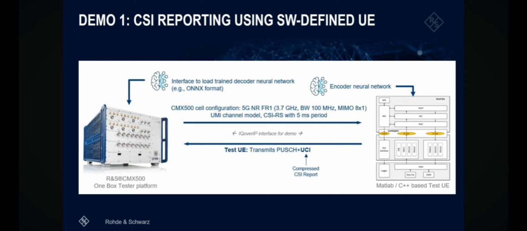Okay, let's unpack this. Today, we're diving into something really fundamental to how your phone talks to a cell tower. Channel State Information Reporting, CSI. Right. And the really exciting part, we're looking at how AI, artificial intelligence, and machine learning are set to pretty dramatically change how this works, make it way more efficient.